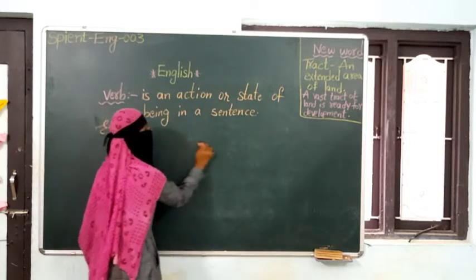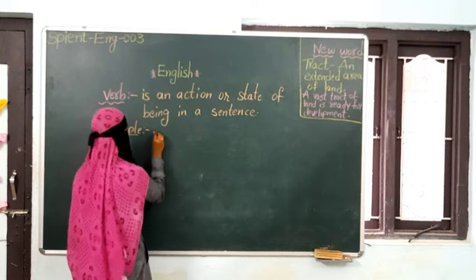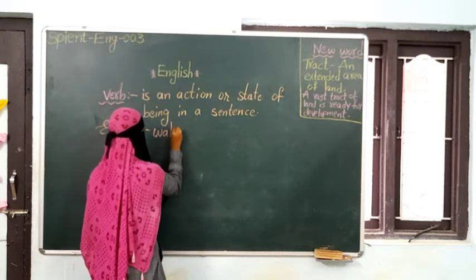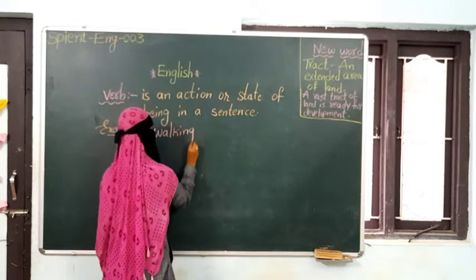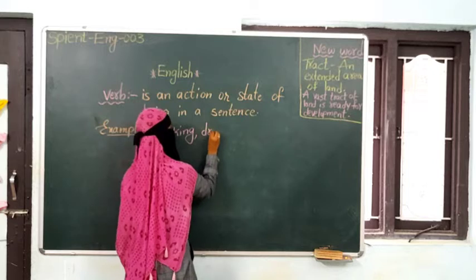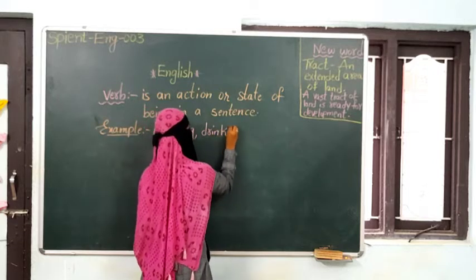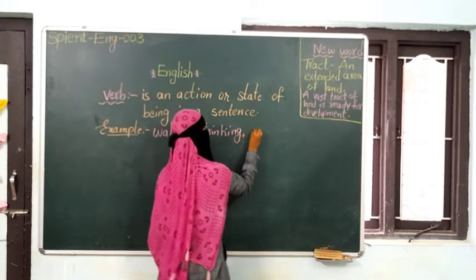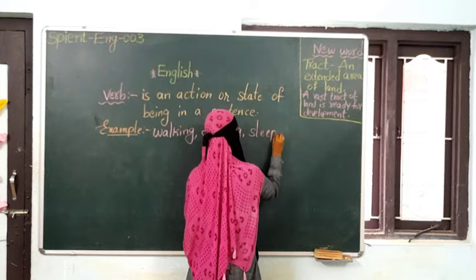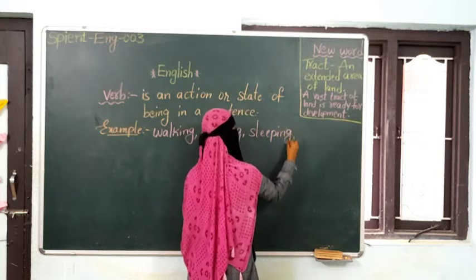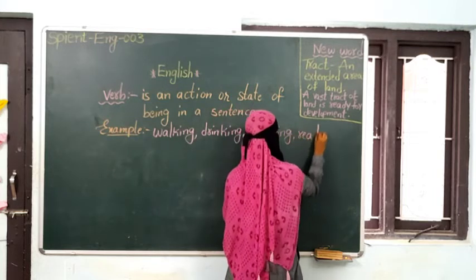Some of the action words I am writing here: walking, drinking, sleeping, reading, etc.